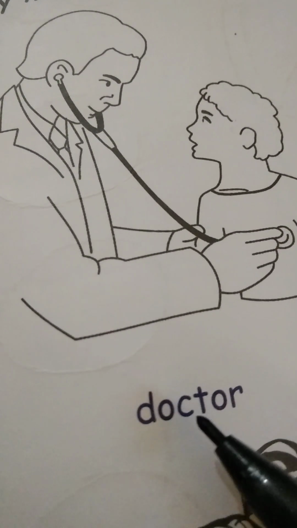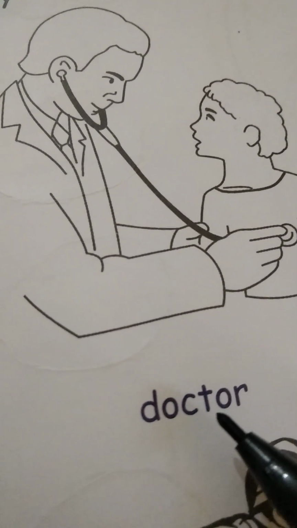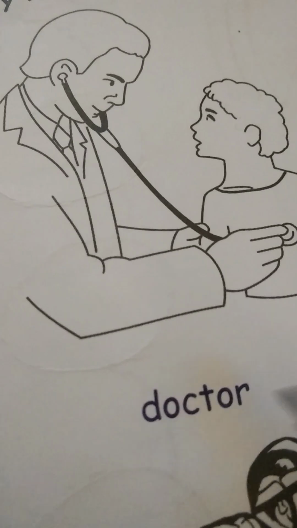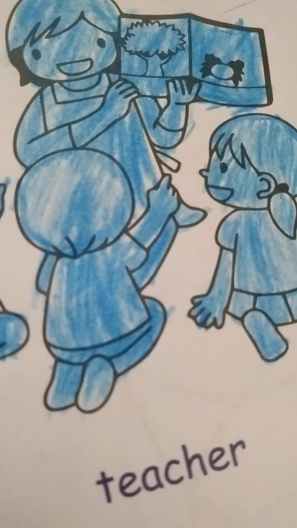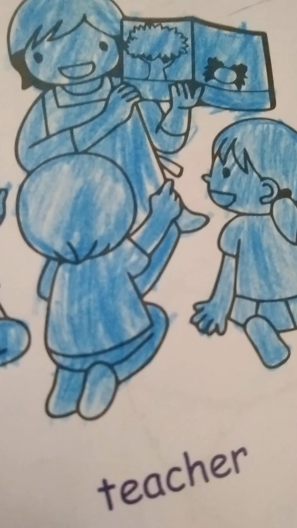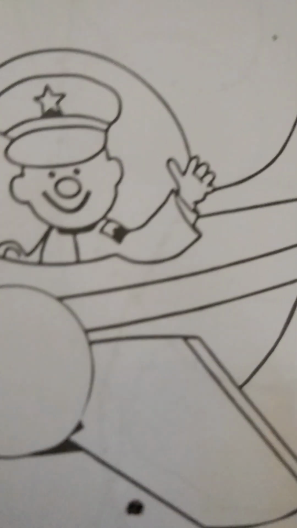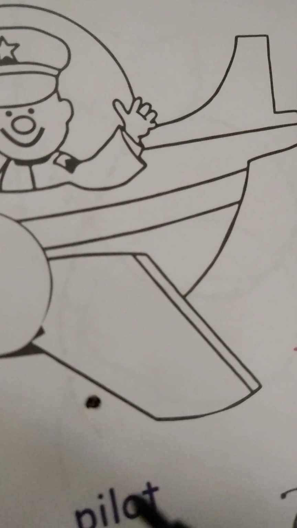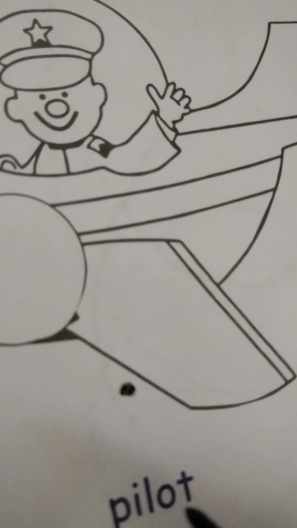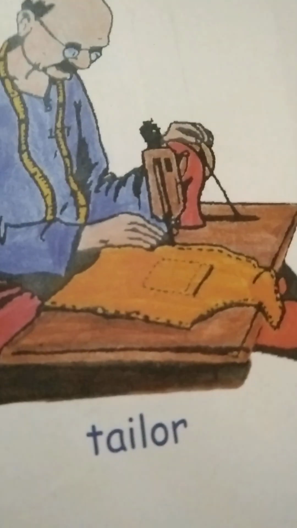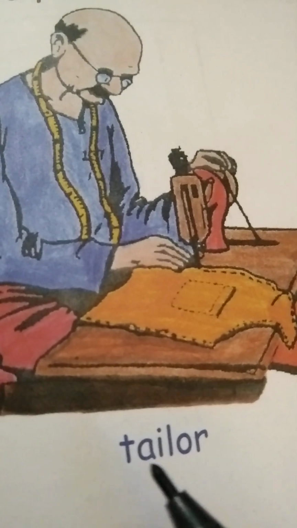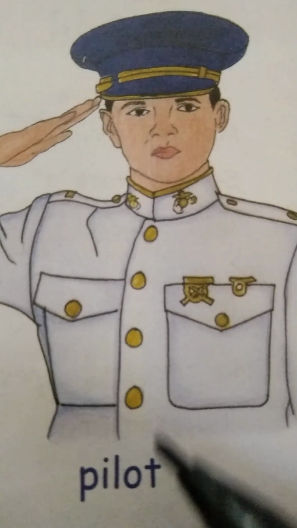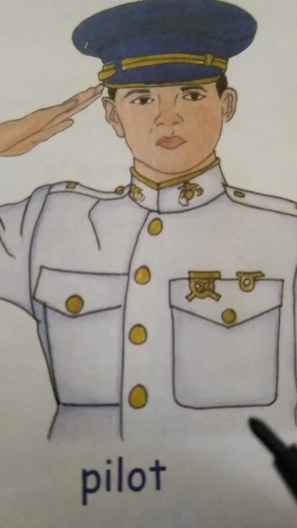Doctor, doctor. T is in the middle of doctor. Teacher, teacher. T is at the start of teacher. Pilot, pilot. T is at the end of pilot. Tailor, tailor. T is at the start of tailor. Pilot, pilot. T is at the end of pilot.